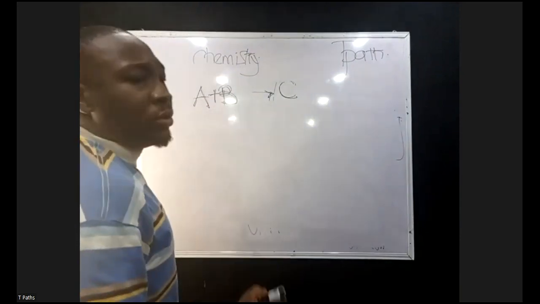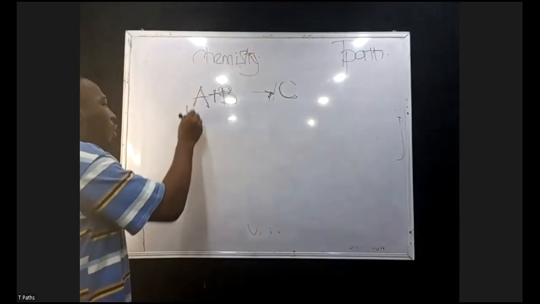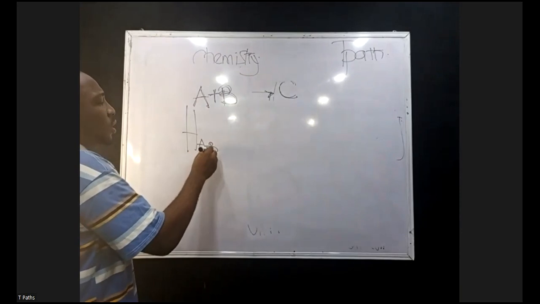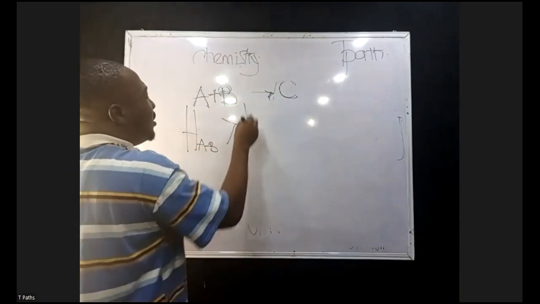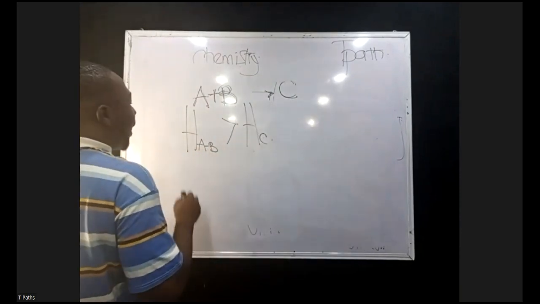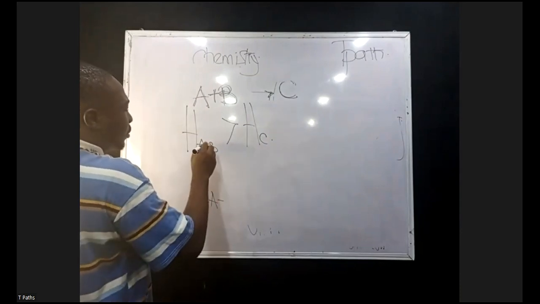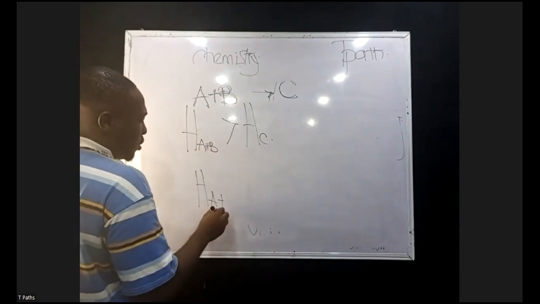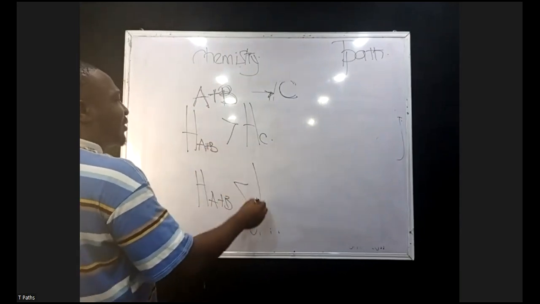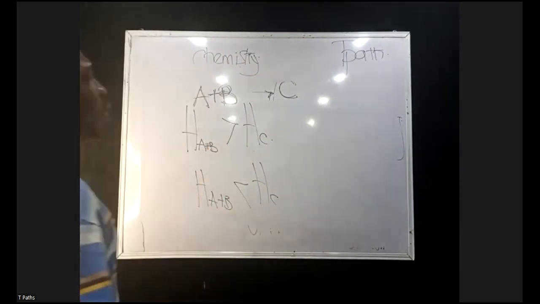What if the heat of A plus B is greater than the heat of C? What does this mean?